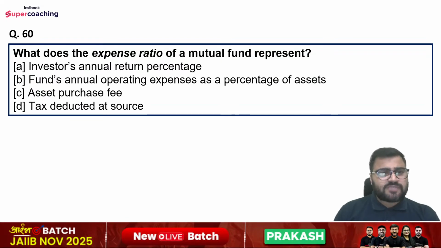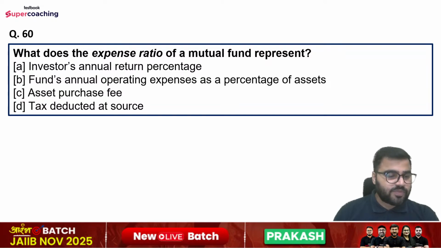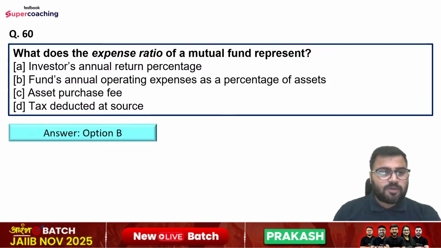Question number 60 is what does the expense ratio of a mutual fund represent? Options are investors annual return percentage, funds annual operating expenses as a percentage of assets, asset purchase fee, and then tax deducted at source. So right answer is option number B, that is funds annual operating expenses as a percentage of assets.